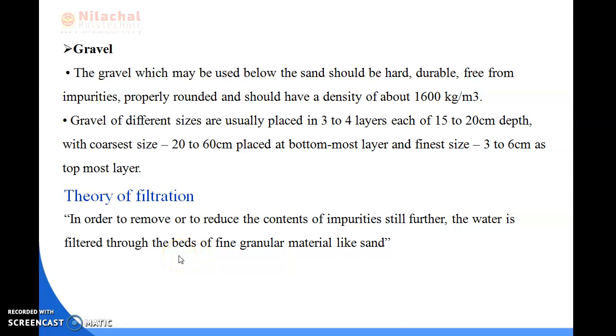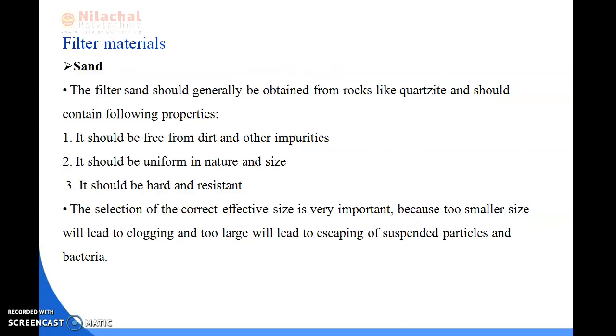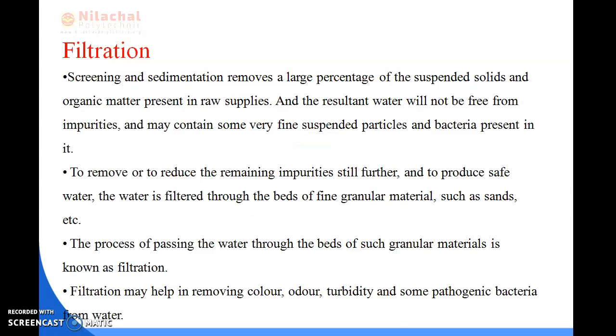Good morning everyone. So today we will be reading about theory of filtration. In the previous slide we have learned about what we mean by filtration and what the filter materials are.